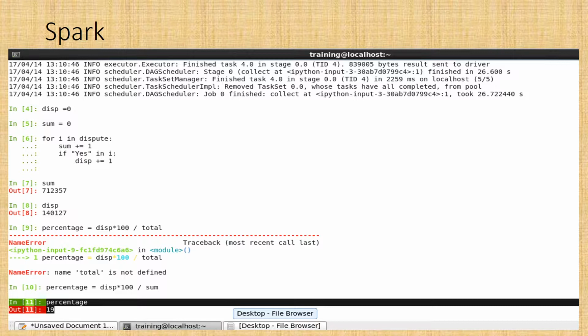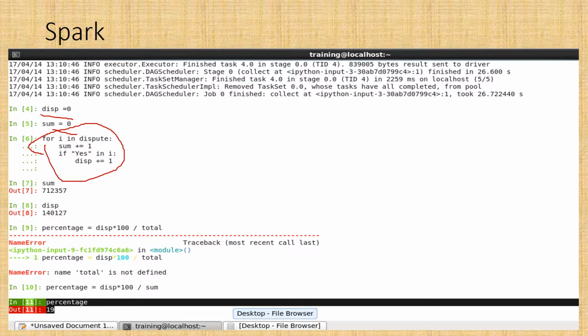So here what I have to do, I have to upload all my dataset into Spark, and after uploading my dataset into Spark successfully, I can take a variable in which I can load all the data of particular columns, and then I can perform queries on it. So here what I did, I took a column of consumer dispute and I put it in a variable, and then I took variables like disp equal to 0, sum equal to 0, and then I made some conditions which count the total number of complaints and the complaints which have a consumer and company dispute.